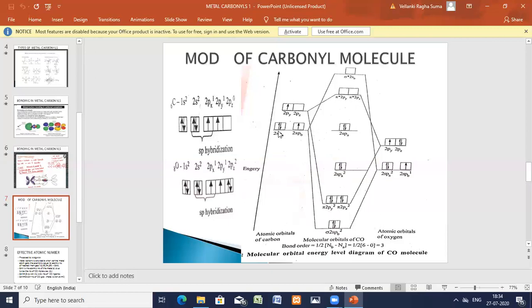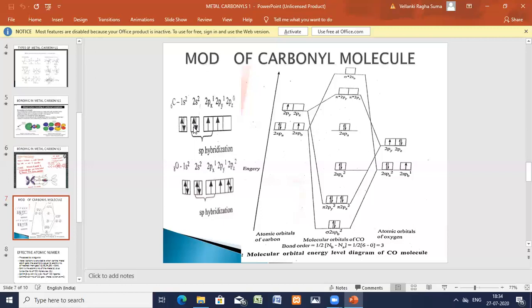So here hybrid orbitals 3 plus 1, total 6 electrons. Total 4 electrons, total 10 electrons: 1, 2, 3, 4, 5, 6, 7, 8, 9, 10. Okay, total valence electrons filled in the molecular orbital diagram. So this is the molecular orbital diagram of the carbon side.